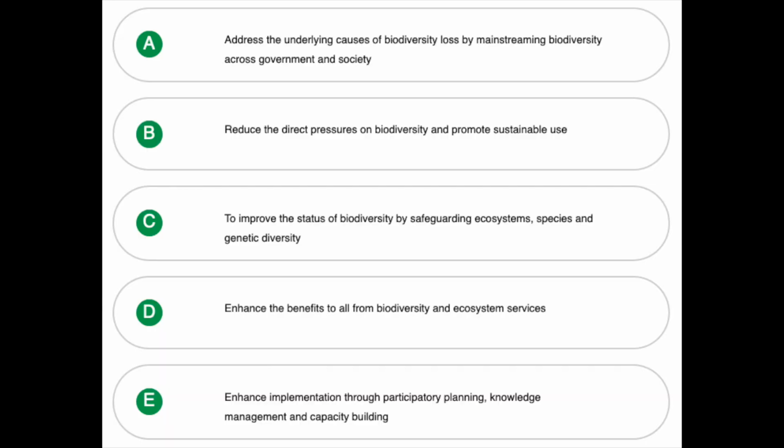You know, 3 objectives is cute, but bureaucrats really like lists. So in addition to those 3 objectives, the Convention on Biological Diversity also has 5 strategic plan goals. Address the underlying causes of biodiversity loss by mainstreaming biodiversity across government and society, reduce the direct pressures on biodiversity and promote sustainable use, to improve the status of biodiversity by safeguarding ecosystems, species, and genetic diversity, enhance the benefits to all from biodiversity and ecosystem services, and enhance implementation through participatory planning, knowledge management, and capacity building. Those 5 goals are pretty complicated.